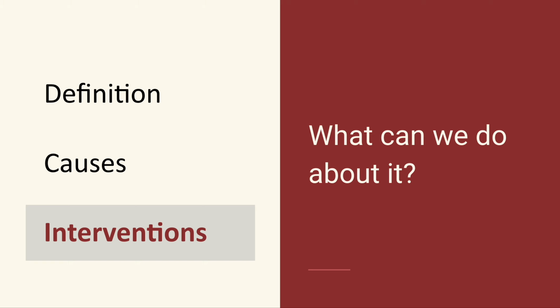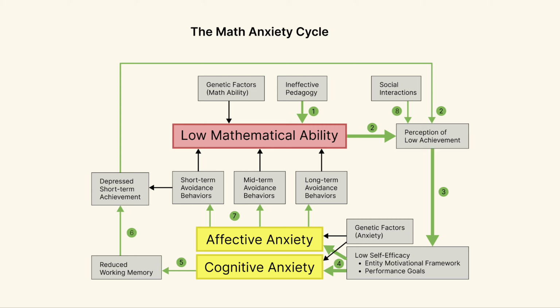Now let's talk about some interventions. In this diagram now, I have colored green all the arrows that represent paths where we can intervene in the cycle of math anxiety. Black arrows are things that we can't really do anything about, but as you can see, there are a lot of things that we can do. We're going to start with step 1 at ineffective pedagogy.